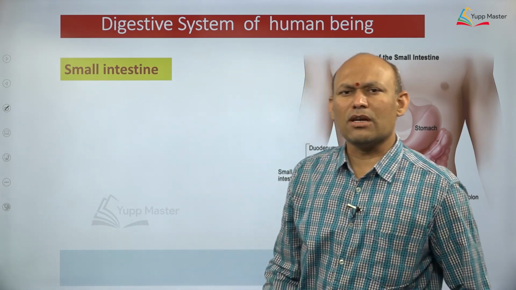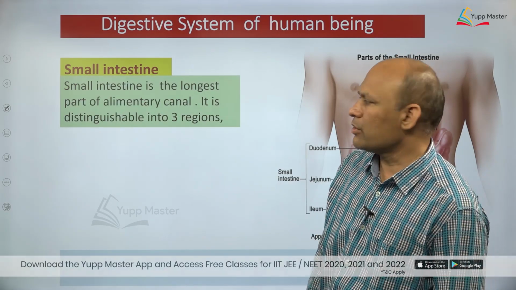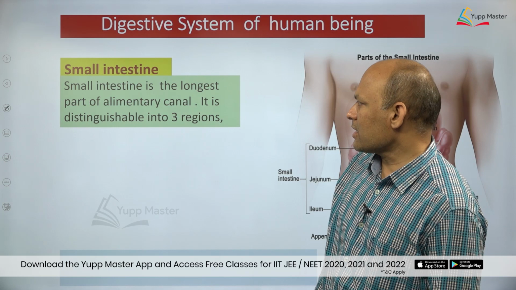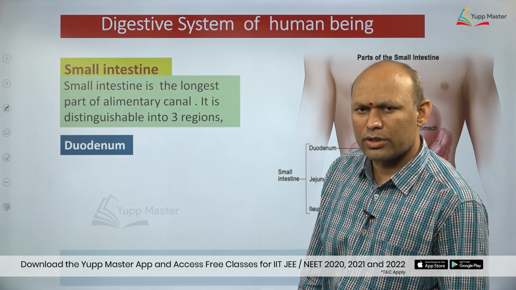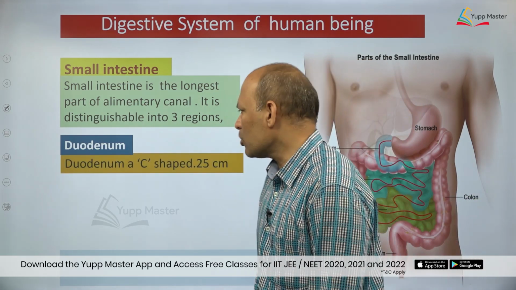The small intestine is the longest part of the alimentary canal. Which is the longest part of the alimentary canal? The small intestine, dear students, you need to understand. And the small intestine is distinguishable into, or divided into, three parts. What are those three parts? Let us see. Duodenum. It is most important.